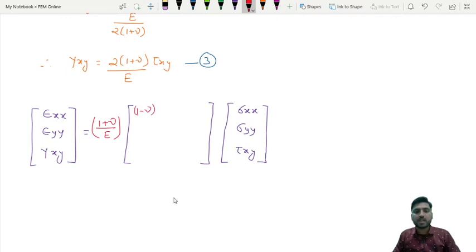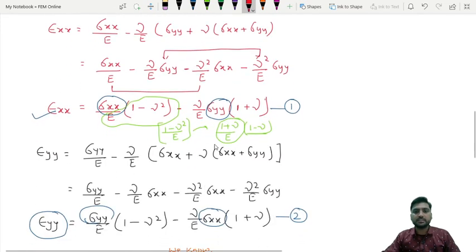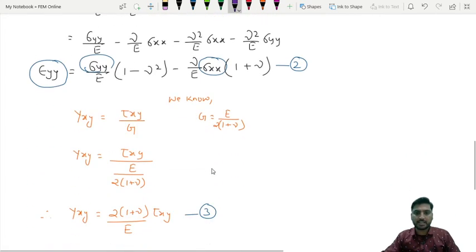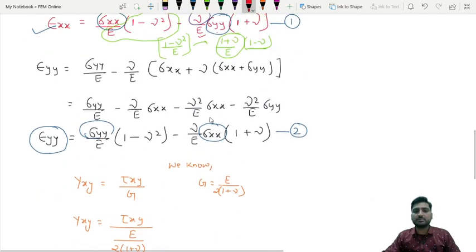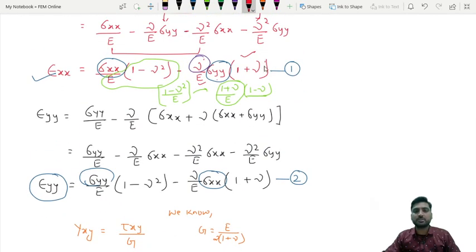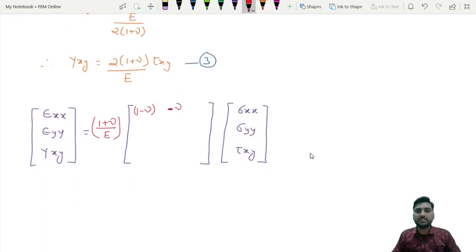Okay. So epsilon xx in terms of sigma yy, first equation only. From sigma yy, I have already taken 1 plus nu by E outside. So what is left now? Only this nu term is left, with sign minus. So it will be minus nu. And tau xy: there is no term of tau xy in equation number 1. So simply we will keep it here 0.